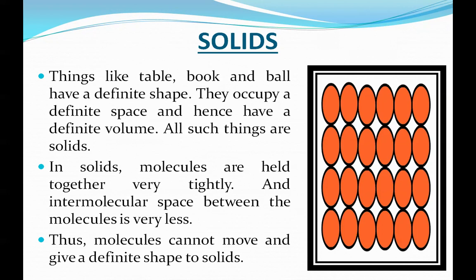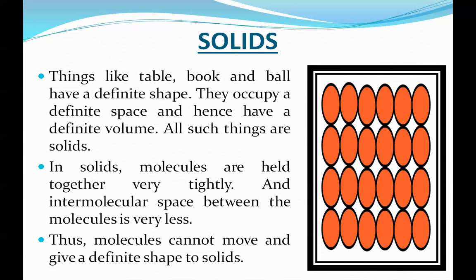See, things like table, book, ball, and other solid things are all having a definite shape. See, book, rectangle or square like that. Table, rectangle. Ball, a sphere. Yes, children.